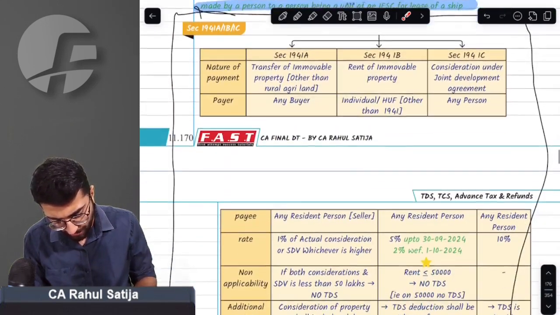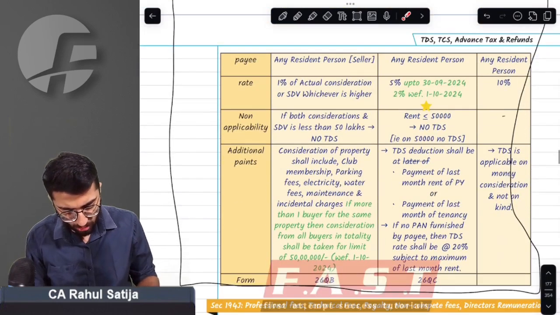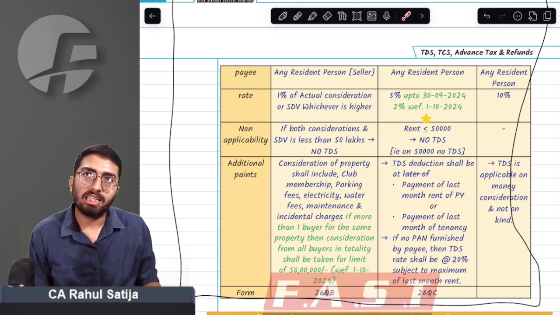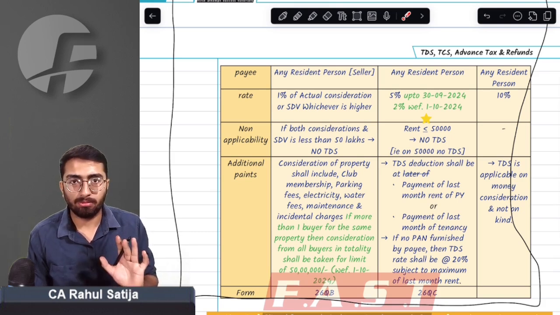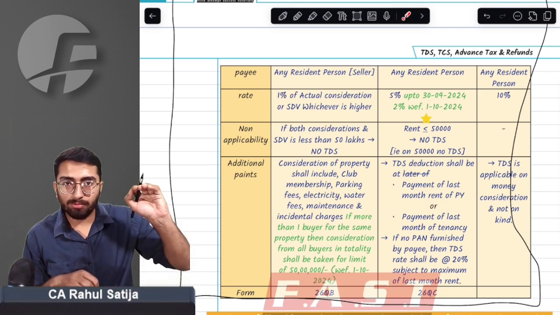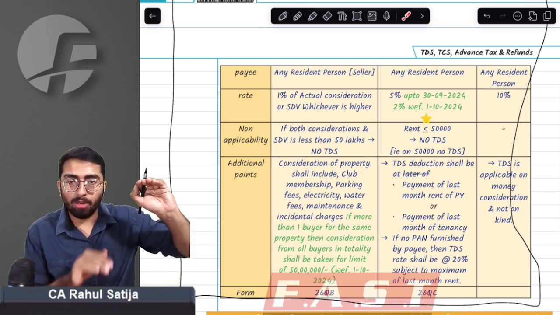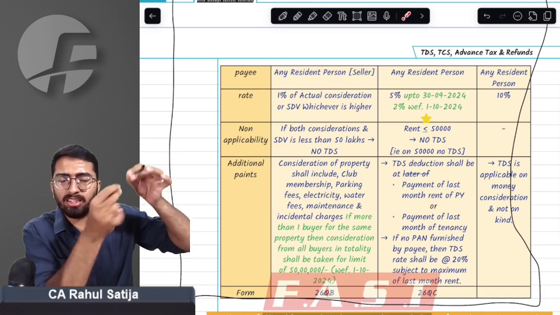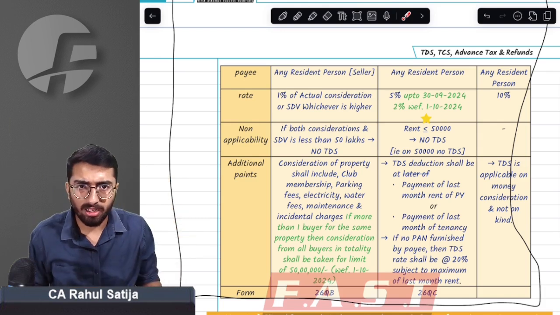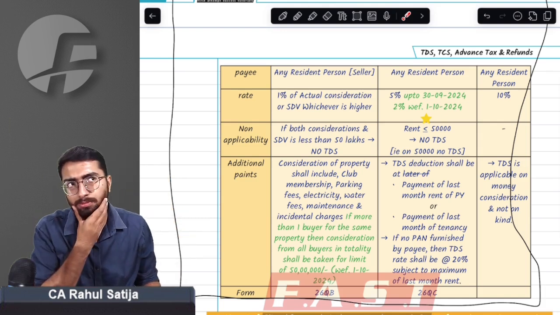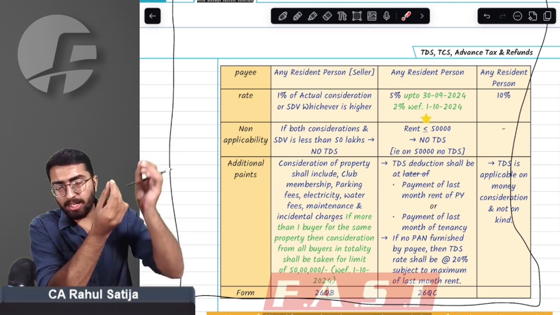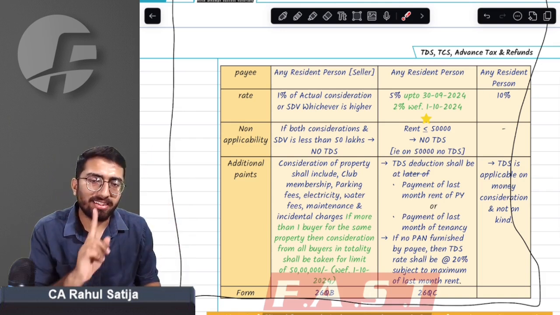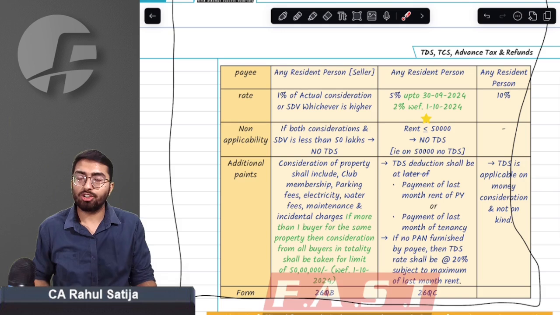What all amendments have been made? So 194IA. What does 194IA say? Just listen to this. Whenever you buy any immovable property and either the SDV of such property, the stamp duty value, or the purchase price of that property exceeds 50 lakh rupees, then on the higher amount you have to deduct TDS at the rate of 1%. That was the case. Whenever either SDV or consideration, whichever is higher, exceeds 50 lakh, then you have to deduct TDS at the rate of 1% on the higher amount. That was the case under section 194IA.